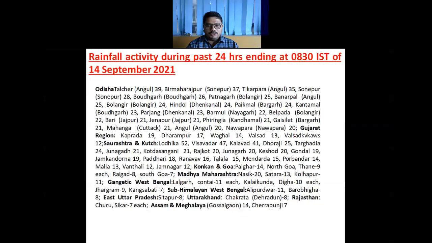In both West and East Rajasthan, one station from each, Churu and Sikar, reported 7 centimeter. Assam and Meghalaya also reported, with Gosaingaon 14 centimeter and Cherrapunji 7 centimeter. So this is the rainfall situation in the past 24 hours. Different parts of the country shown here have received a good amount of rainfall.